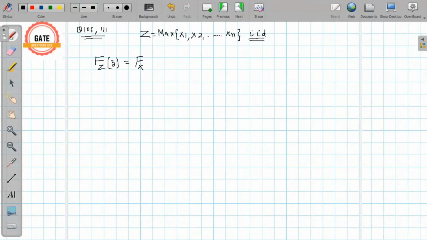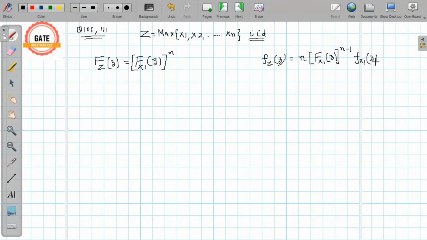I am taking random variable x1, for sample value z, raised to power n. Similarly, the PDF of z, which will be the differentiation of this, will be n times the CDF of x1 for sample value z raised to power n minus 1, times the PDF of x1 for